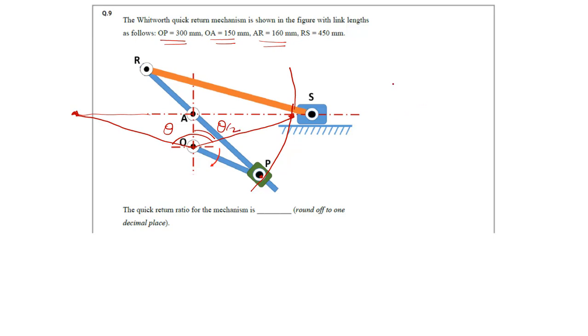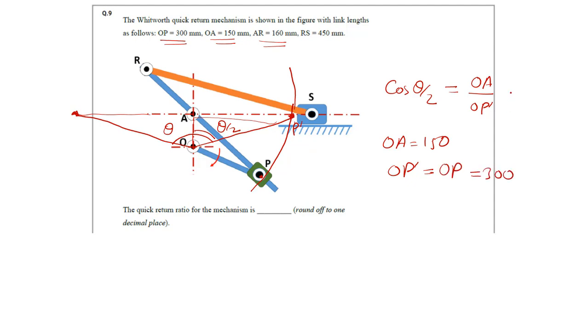So how to solve? In triangle OA, let's suppose this is P dash, OA P dash, cos theta by 2 is nothing but OA upon OP dash. What is OA? It is given already, 150. What is OP dash? It is nothing but a circle, right? So OP dash is nothing but OP, that is 300. So what will this value be? 150 upon 300, that is 1 upon 2. Then theta by 2 is 60, theta is 120.